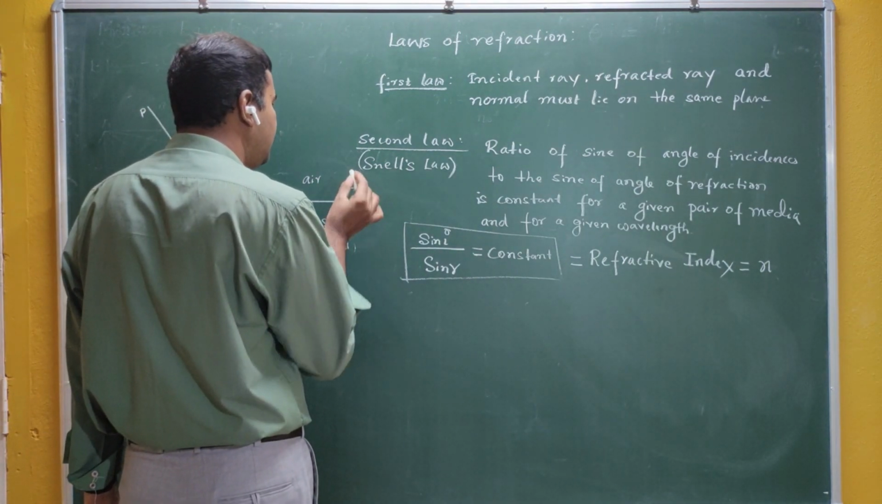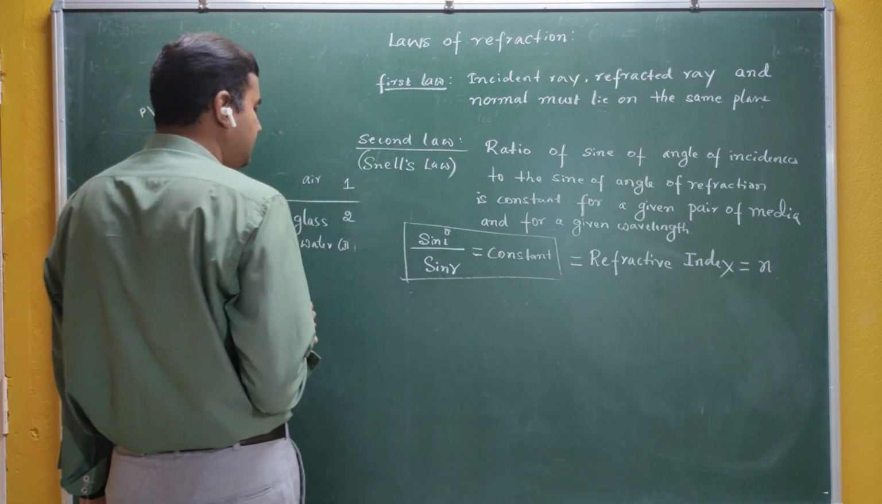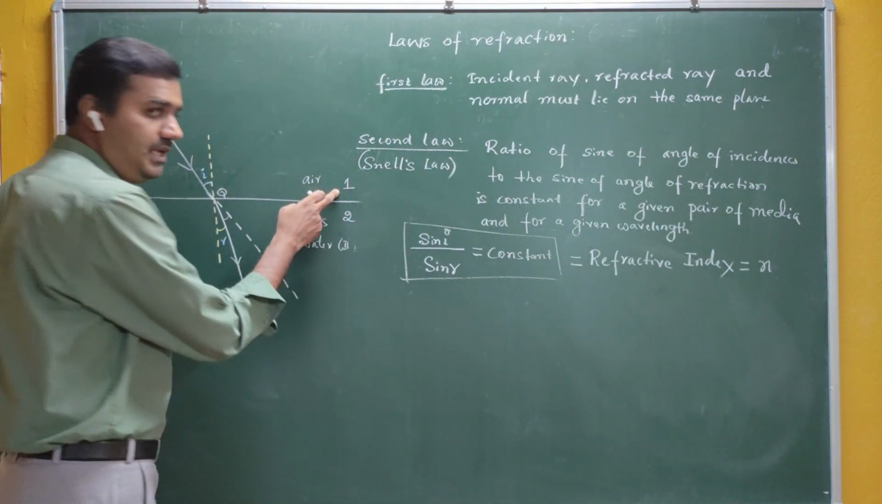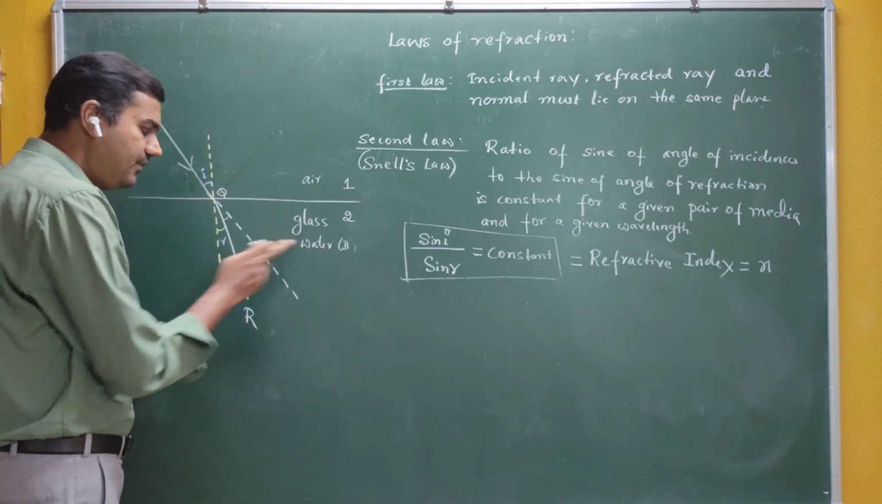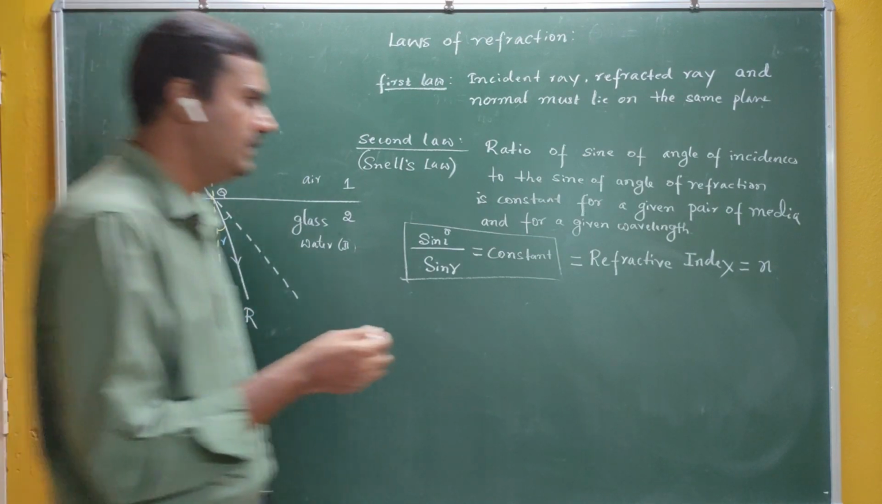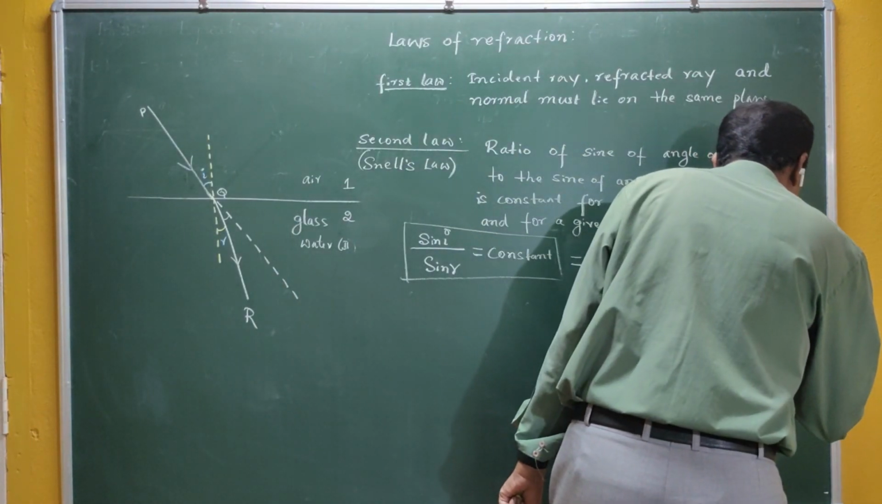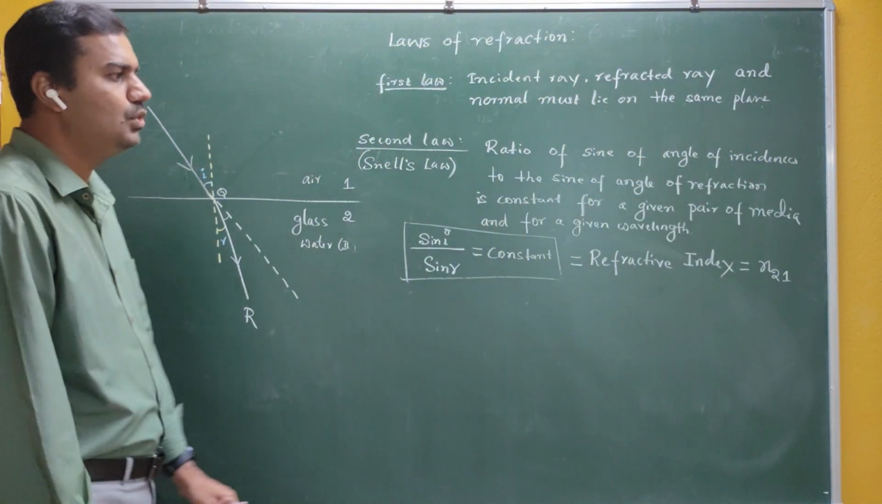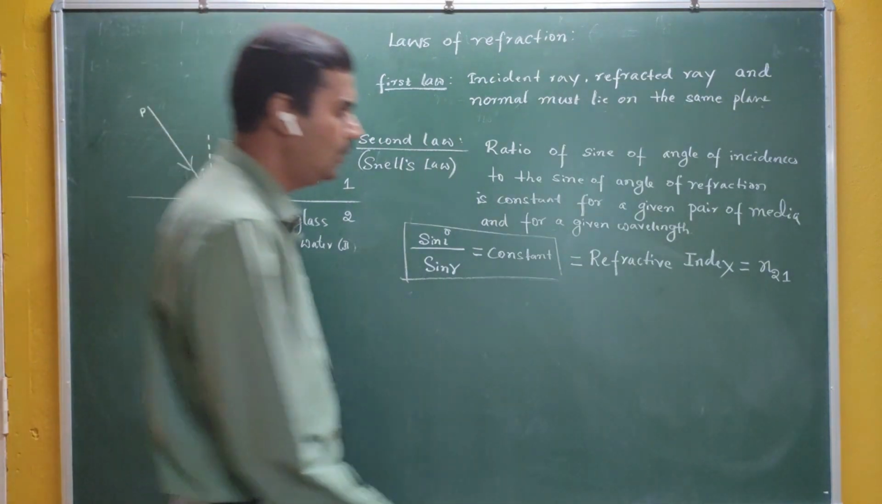Therefore, if I take this medium as 1 and this medium as 2, we always take the medium in which the incident rays are present as medium 1, and the medium where the refracted rays are present we call medium 2. So it can be written as n21. How to read this one?